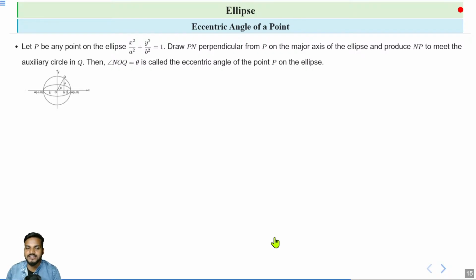So first we take a point on the ellipse, then draw a perpendicular to the major axis, then produce it to meet the auxiliary circle at Q, and the angle NOQ is called the eccentric angle of the point P on the ellipse. Clear?